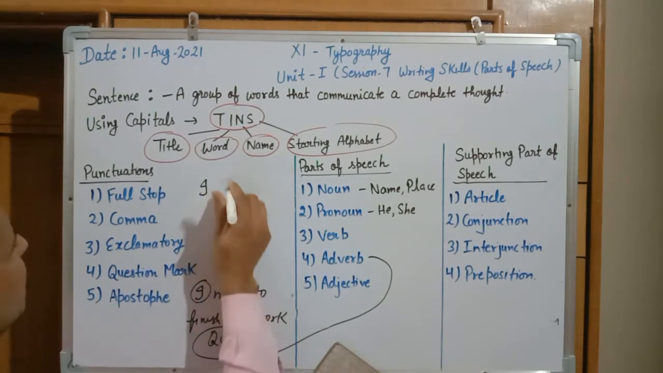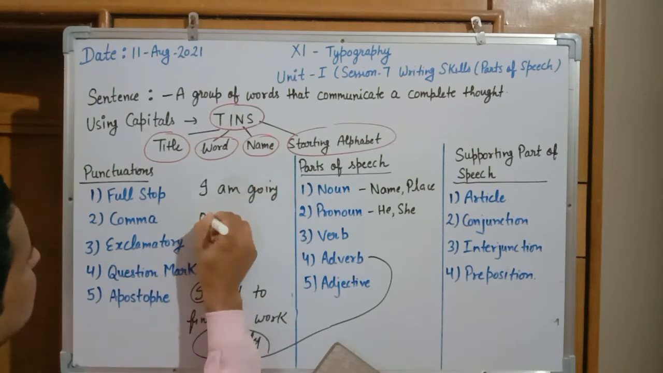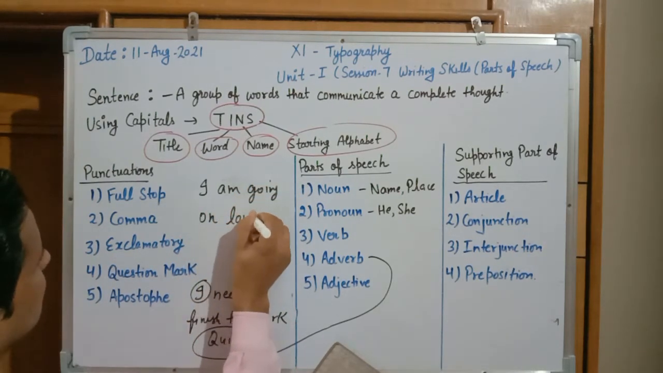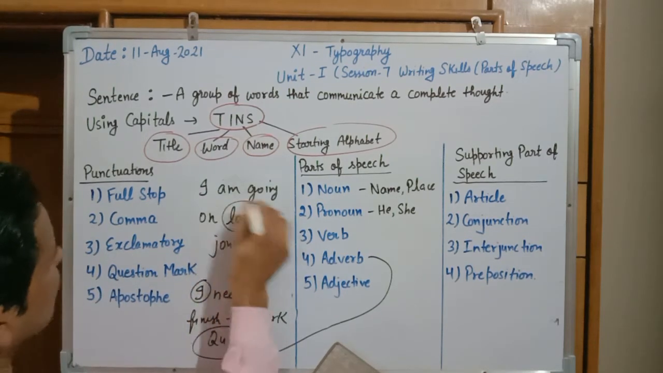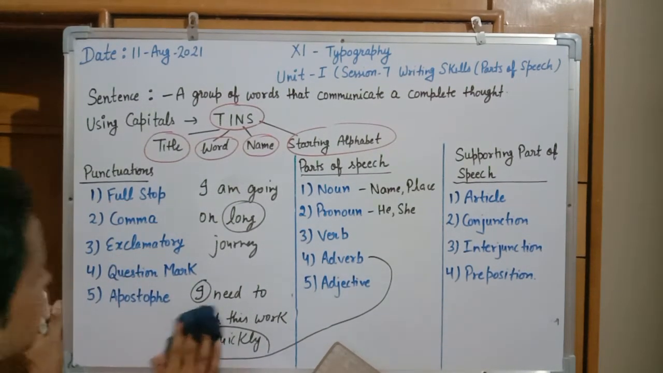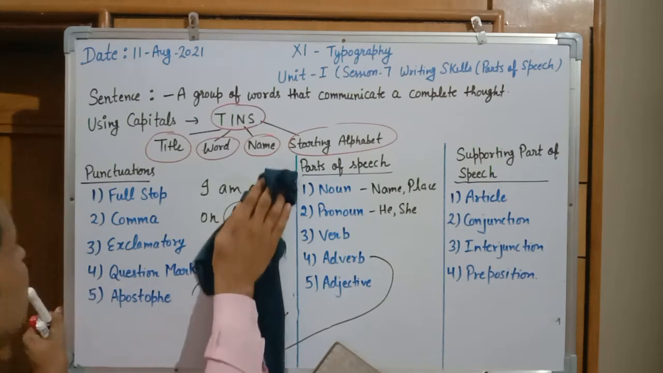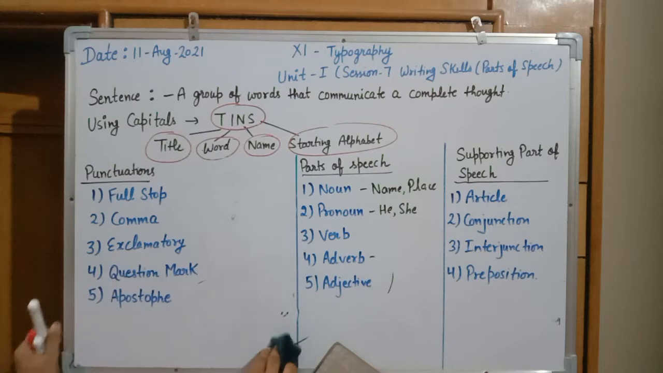I am going on a long journey. Long is the adjective. Long is the adjective in this sentence. And what is verb? The action that is taken in a sentence is the part of verb. These are the parts of speech.